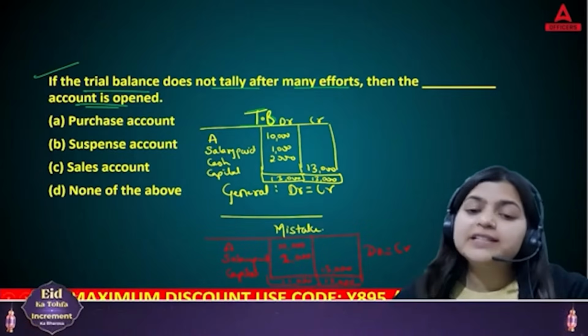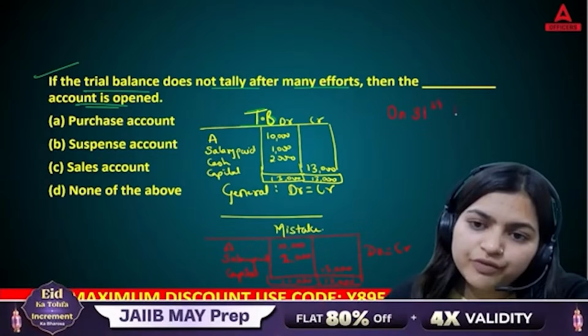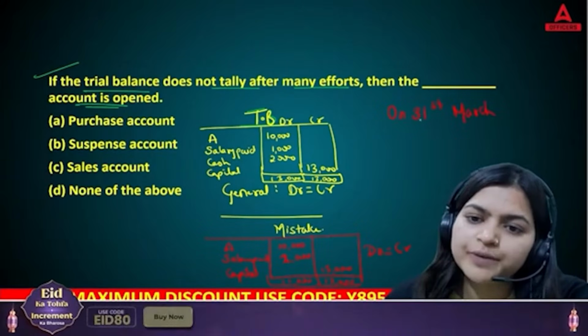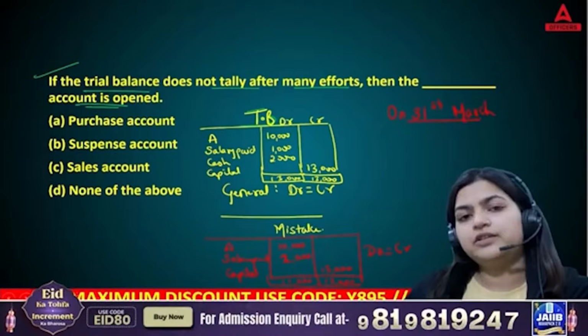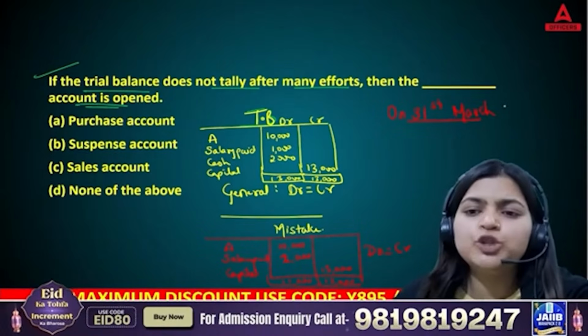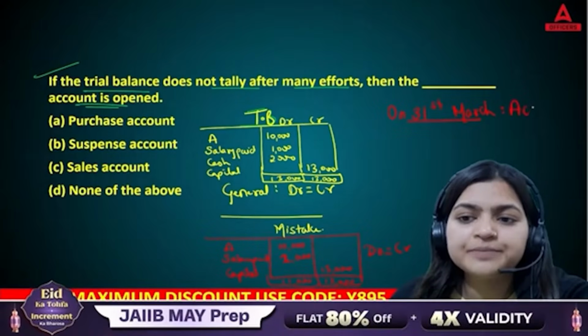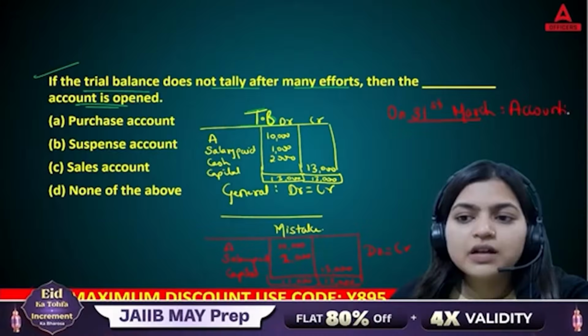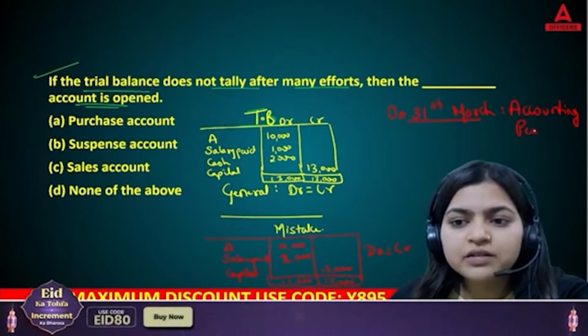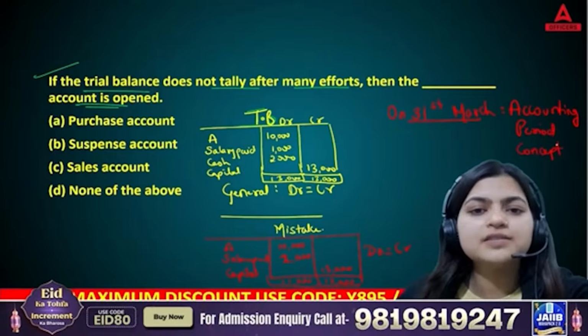And you know there is one problem. Every year on 31st March we need to close our books. Whether it is a bank, any company, any business, they need to close their books on 31st March, as per the accounting period concept.